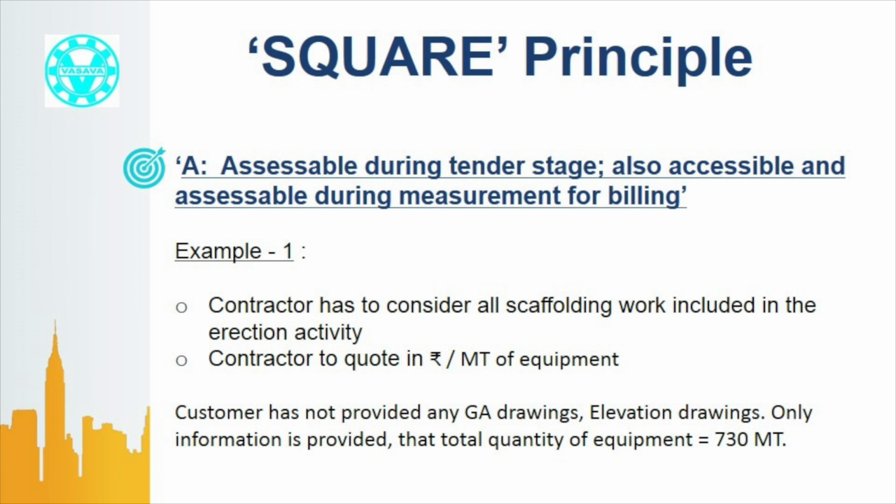In one of the tender documents for mechanical work of a large project, it is mentioned that the contractor will consider all scaffolding materials and scaffolding work and include them in the expenses. The contractor should quote the price of erection of machineries in rupees per metric ton, wherein the scaffolding work is included. The customer has not provided any GA drawings or elevation drawings. They have only mentioned that erection of equipment is 700 metric ton. Now, how can a contractor make an assessment of scaffolding work from a figure of 700 metric ton of machineries?